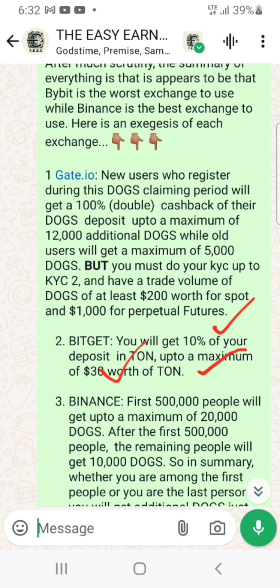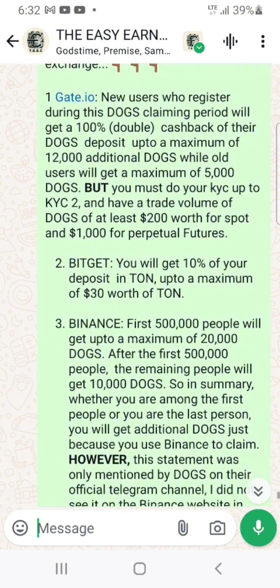Let's say you are able to get 2 million dogs, and 10% of 2 million dogs is about 200,000, and the value of that 200,000 is more than the $30. They are not going to give you the value of that 200,000. You are going to get a maximum total of $30 worth of TON. So that's what this statement is saying.